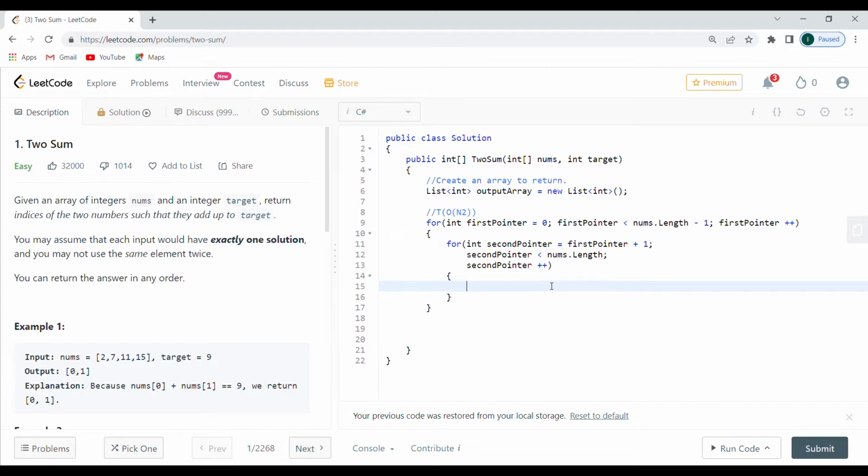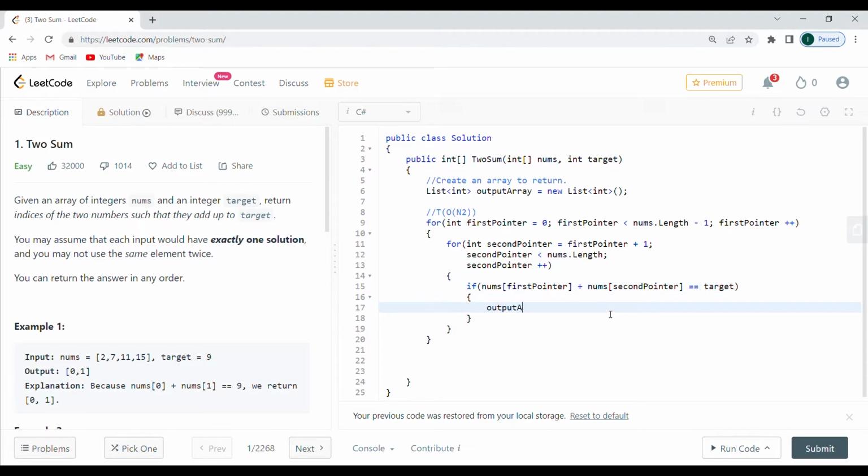And what I need to do now is just test. So I'm going to say if nums of first pointer plus nums of second pointer is equal to our target, right? I'm going to say output array dot add first pointer, and I'm going to add the second pointer. Oops, not like that. Control D, does it work? It doesn't. So I'm just going to say output array add second pointer, and that should be it. So I'm going to say break.